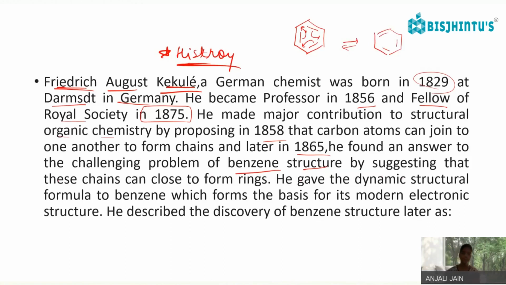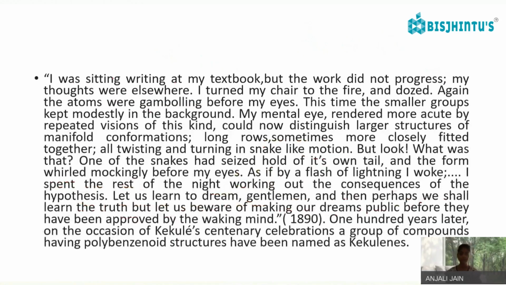By suggesting that these chains can close to form rings, he gave the dynamic structural formula to benzene, which forms the basis of the modern electronic structure. Okay, so based on his structure, which was given in 1865, the modern structure is similar. He described the discovery of the benzene structure. He was sitting, writing his textbook, but the work did not progress. His thoughts were elsewhere, and then he turned his chair to the fire and dozed. And that is why, in his dream, this Kekule structure of benzene came.